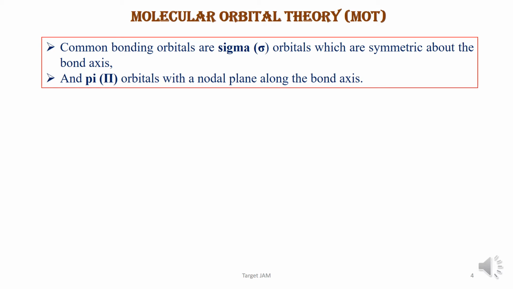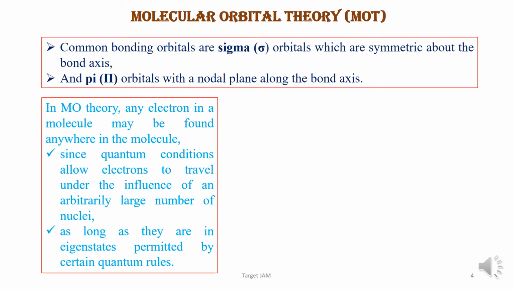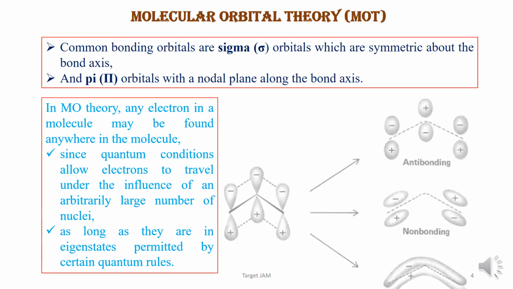Common bonding orbitals are sigma orbitals, which are symmetric about the bond axis, and pi orbitals with nodal planes along the bond axis. In molecular orbital theory, any electron in a molecule may be found anywhere in the molecule, since quantum conditions allow electrons to travel under the influence of an arbitrarily large number of nuclei, as long as they are in the eigenstates permitted by certain quantum rules.